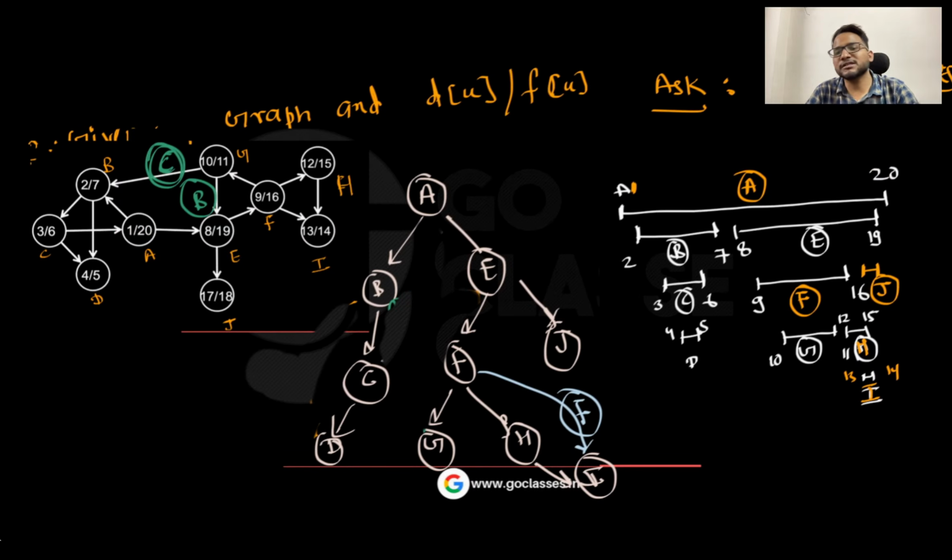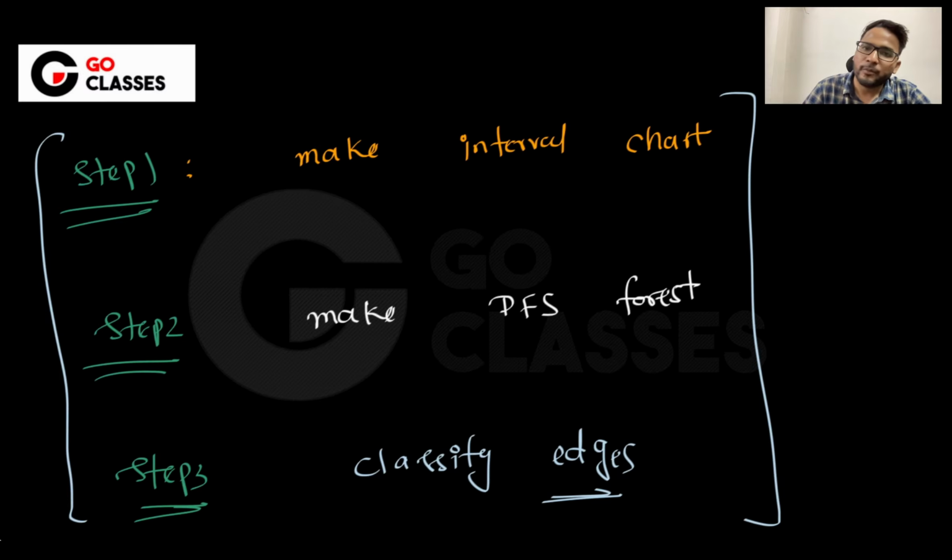First of all, is the question clear to everyone? They have given the finish time and start time, and they're asking you to classify the edges. Okay, so let's see how to do this question. First you draw the DFS tree, and then you can easily comment on whether this edge is a back edge, a cross edge, or what kind of edge it is. So what are the steps? Make the interval chart, this is the first step, then make the forest or the tree, and then easily classify the edges.